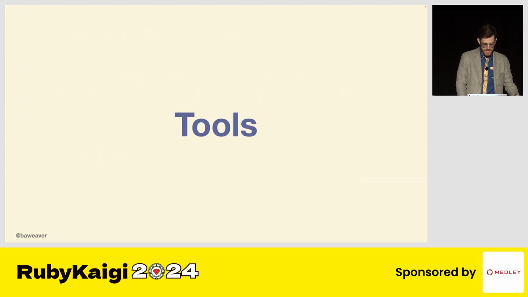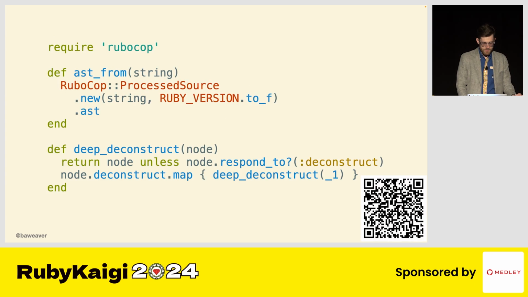So when working with pattern matching, there are a few additional tools I like to use to make things easier. The first are two helper methods. One to give me the AST of code at the current Ruby version that I might want to match against. And then the second is deep deconstruct, which is I want to know the array representation that I'll be using. And you might wonder, why do I care about having the array if these are already structurally the same? Well, we'll get into that in a moment, but it is very useful for the sake of this talk, and I do use it very frequently whenever I'm debugging or writing RuboCop rules or other such rules.